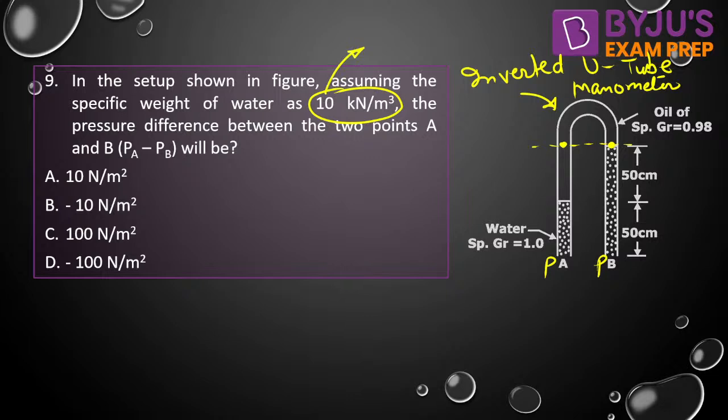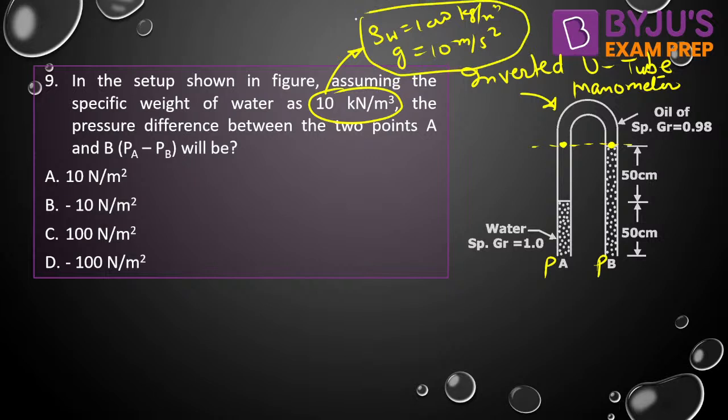What does that mean? It means the density of water is 1000 kg per meter cube and g will be taken as 10 meter per second square. Then only they will become 10 kilonewton, isn't it? g should be taken as 10 meter per second square. So we can start from point A. We are traveling in upward direction, minus. We are traveling in water.